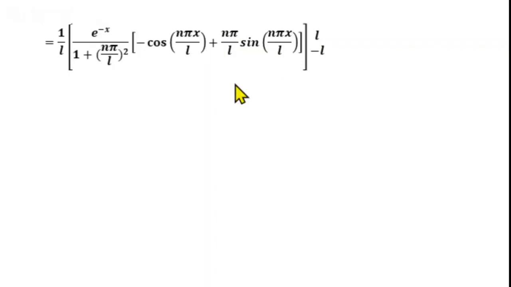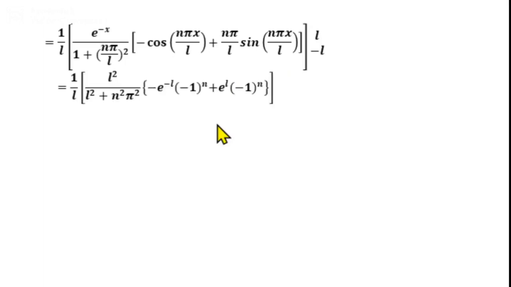So using this and applying the lower limit, we get an equal to 1 by L into L square by L square plus n square pi square into minus e power minus L minus 1 raised to n plus e power L into minus 1 raised to n. So here minus 1 raised to n is common in these two terms. Take outside the bracket.